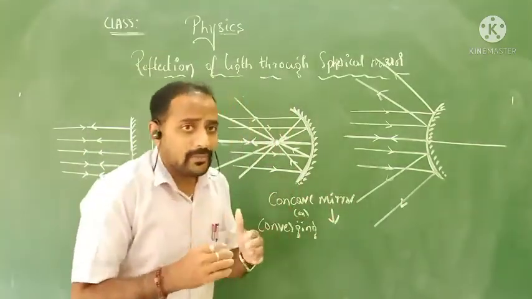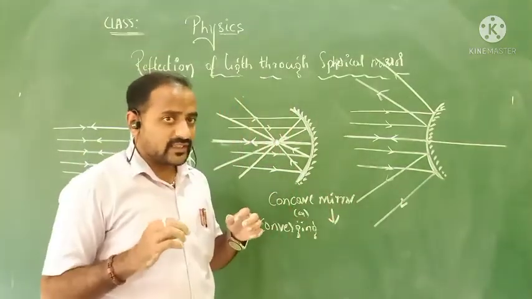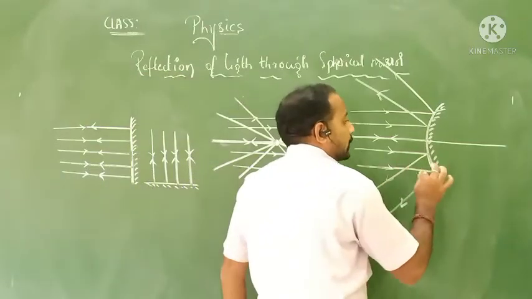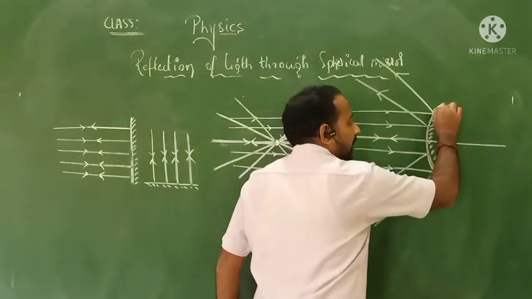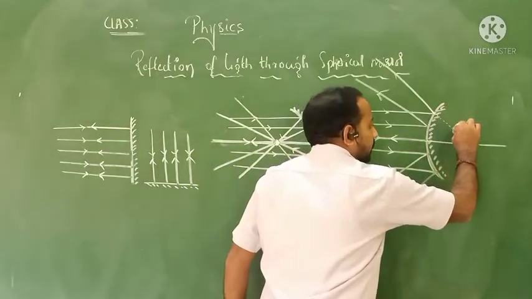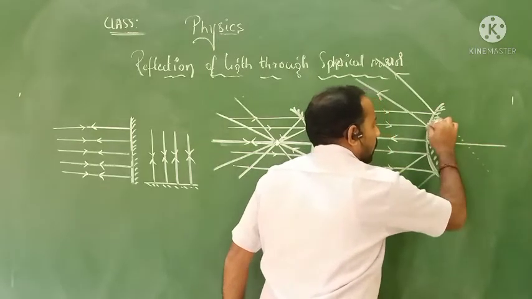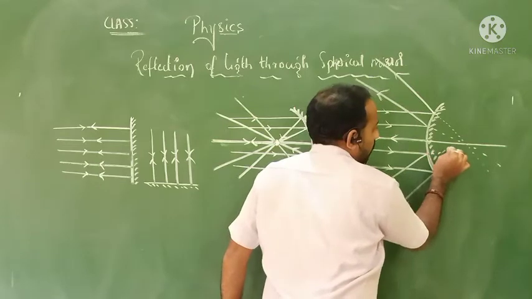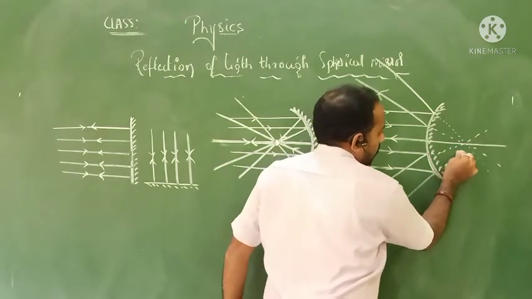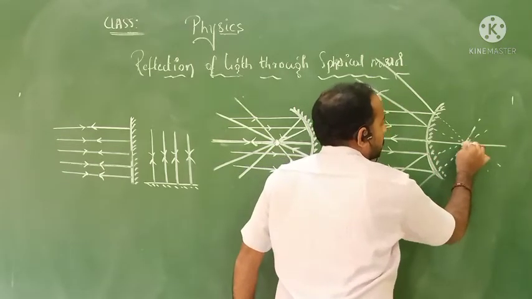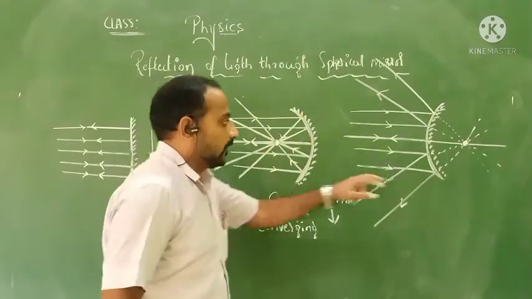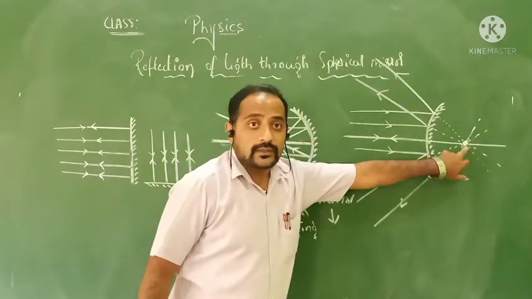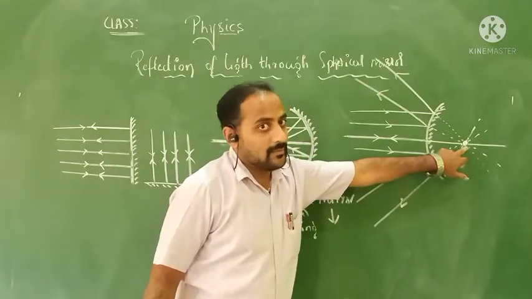So then what about the image? The image forms inside the mirror itself. We used to draw that as a dotted line, like this. And here is the point, which forms like this itself. It will form the same point inside the mirror.